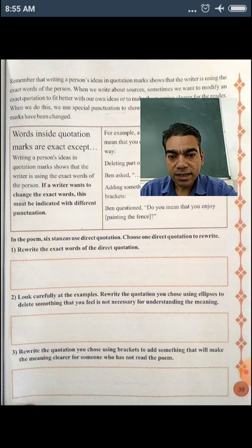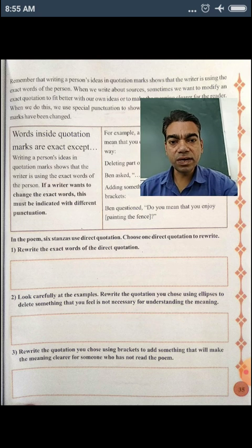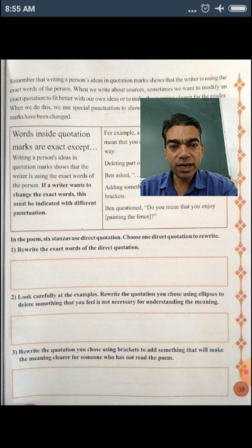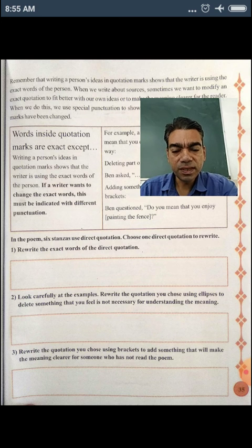Then rewrite the quotation you choose using brackets to add something that will make the meaning clearer for someone who has not read the poem. That also I have given in a PDF. You can see and you can understand. So my dear students, here we will stop. All these important points will be asked in your 4th unit test, so you can write in your fair notebook and you can prepare.